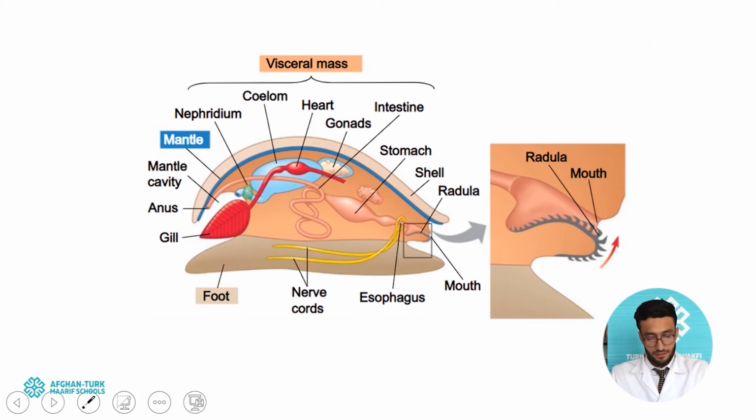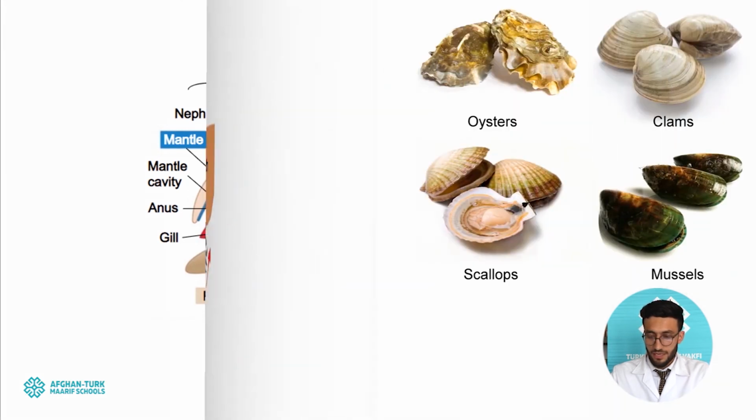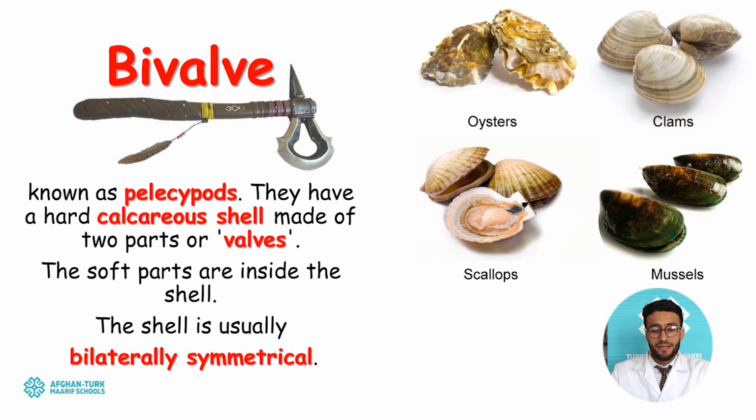So let's talk about another class of the phylum Mollusca. The second class of phylum Mollusca is the bivalves. Bivalves are mainly known as pelecypods. Pelecypods means animals which do not possess a head, but their feet are like axes. As you see, their unfamiliar structure is quite similar to an axe. So bivalves are known as pelecypods.